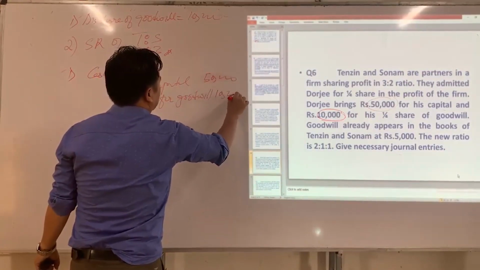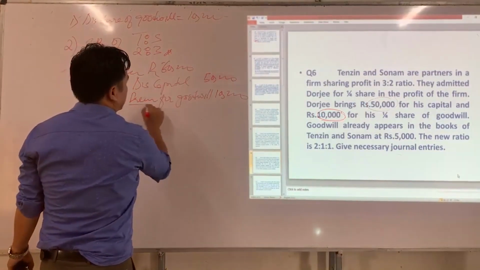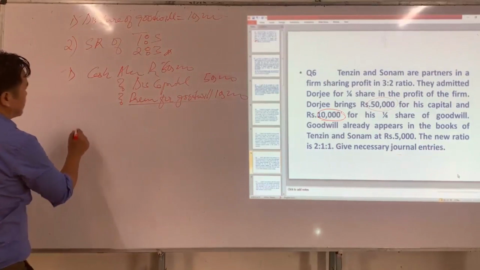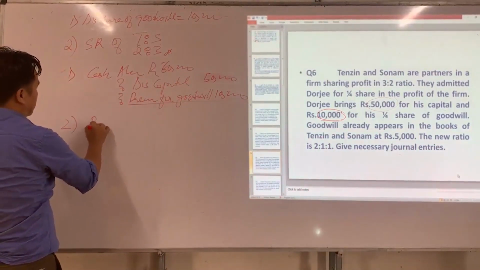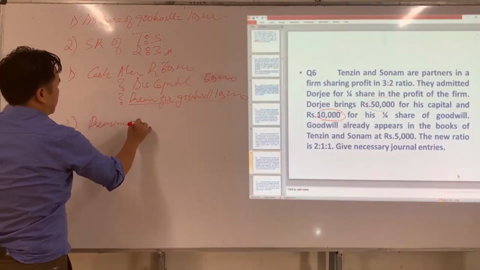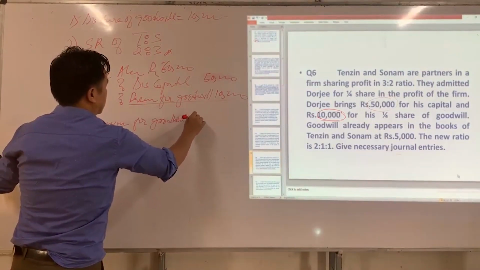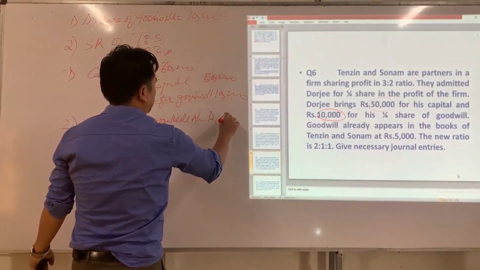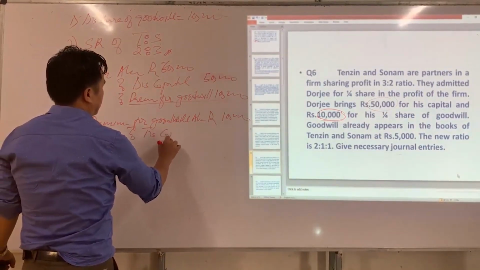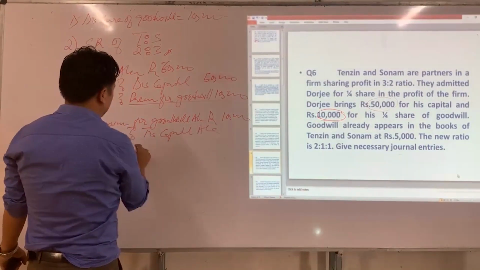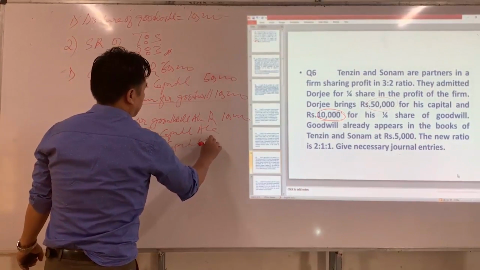50,000 and here 10,000. The total, how much we got? 60,000. So this premium for goodwill should be transferred to sacrificing partners. Who are the sacrificing partners? Tenzin and Sonam. Premium for goodwill account DR 10,000 to Tenzin's capital account, to Sonam's capital account.